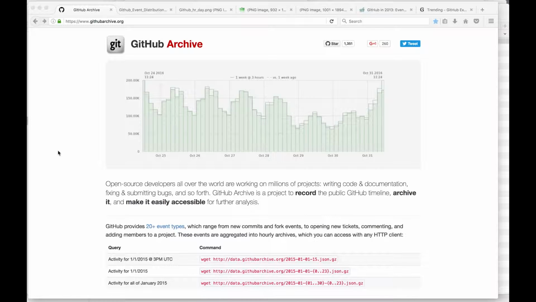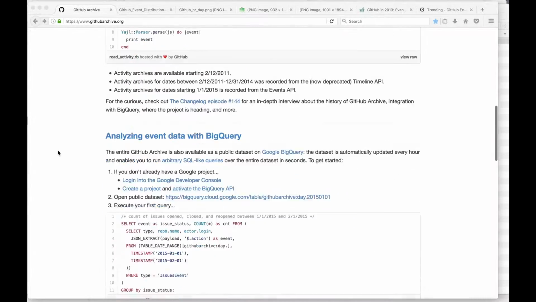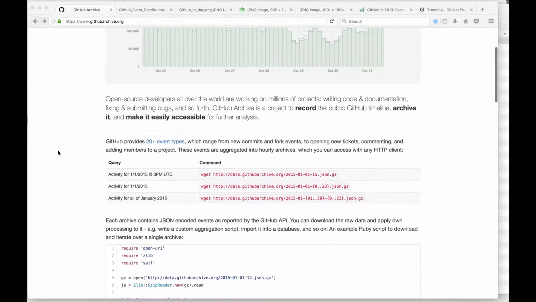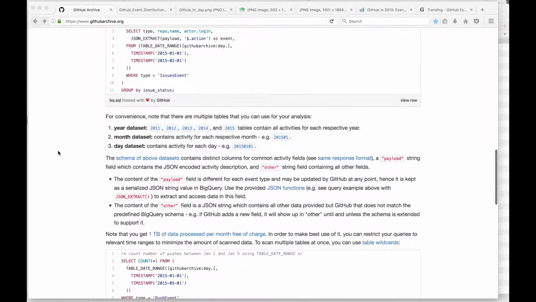For my particular data set, I'm not even looking into the details of the data too much. My initial exploration was into the metadata. When I talk about the metadata, I'm talking about the different events that are described on this particular page.